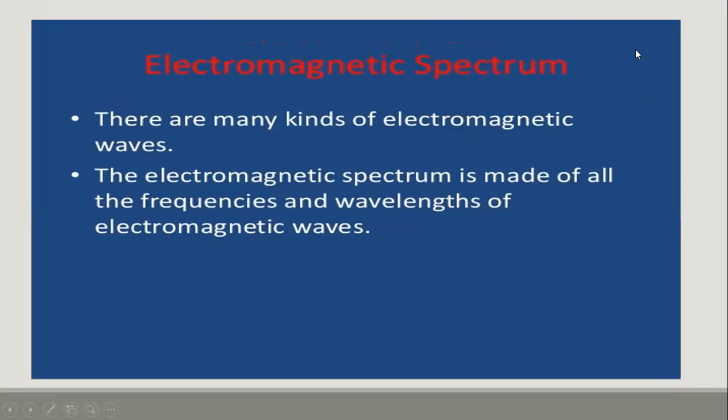So we have gone through the properties of light wave, isn't it? So now let's move on to the electromagnetic wave. What is the electromagnetic spectrum? There are many kinds of electromagnetic waves. The electromagnetic spectrum is made of all the frequencies and the wavelengths of electromagnetic waves.